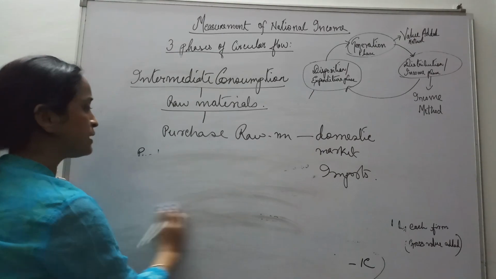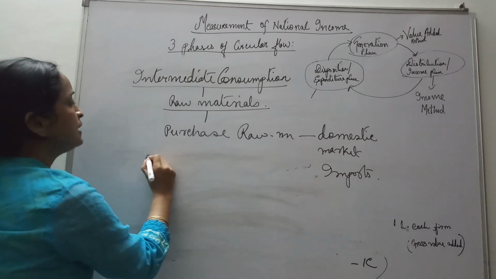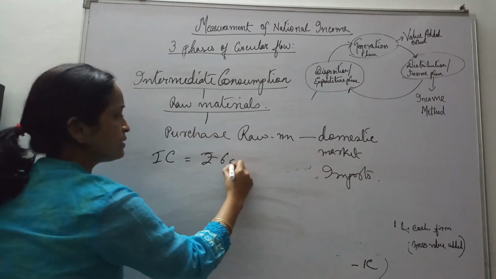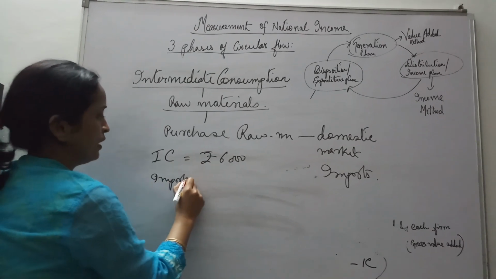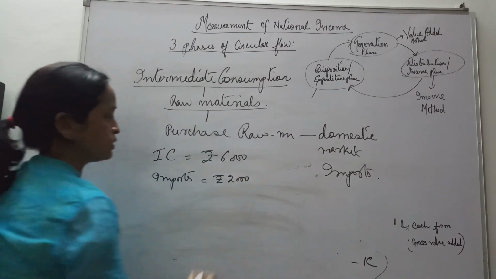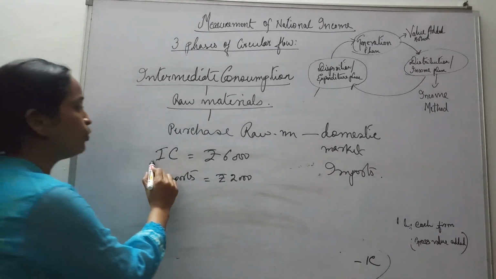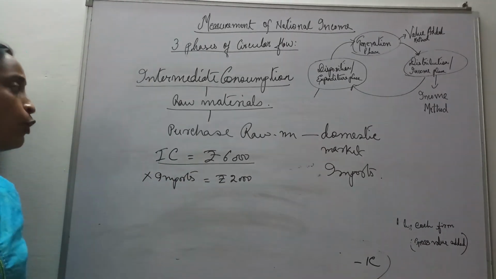Or suppose you get a situation like this. Suppose when the particulars are given in measuring national income, you get the particulars like this: intermediate consumption is rupees 6,000, imports equals rupees 2,000. Now what to do? In this case, we will take only intermediate consumption. We will not include imports. Why?